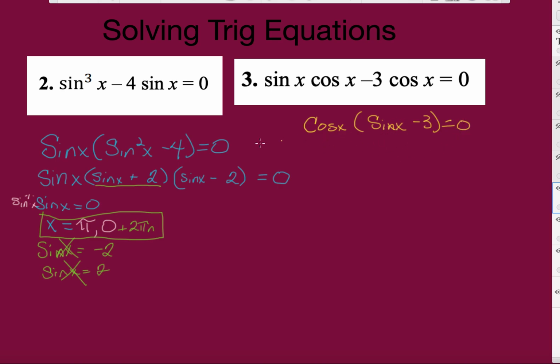And this one, just like the other one, we'll solve the first. We'll solve cosine of x equals 0. Well, where is the x value 0? And that would be at, well, of course, we multiply by the inverse cosine to get rid of this, and then x would equal 0. Okay, well, where is it 0?